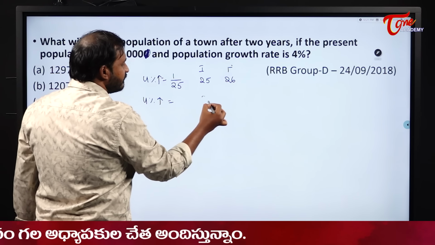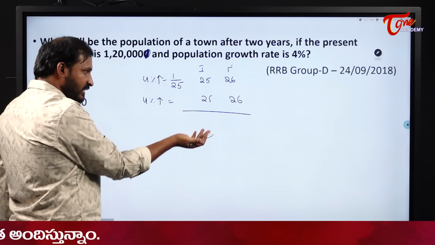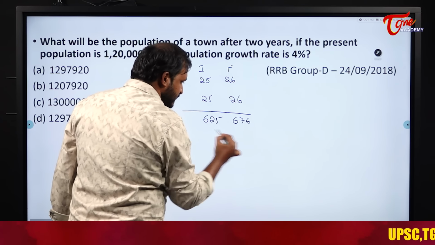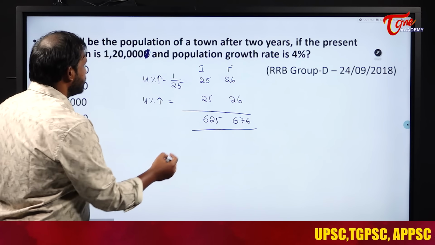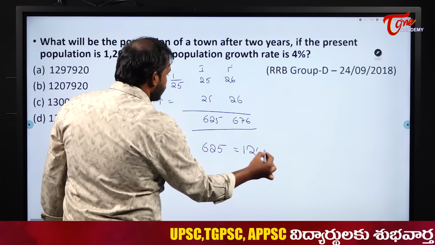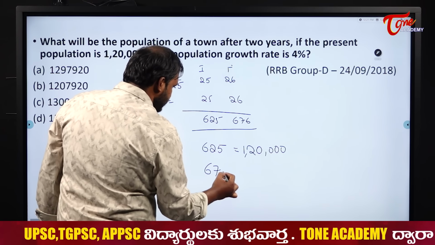4% once again, 25, 26. No need to write all these things once again. One is 25, 26 means the other also 25, 26. So this will become 625 and this becomes 676. So given this 625 is equal to what, students? 625 is equal to 1,20,000. And they are asking us what is 676 here.